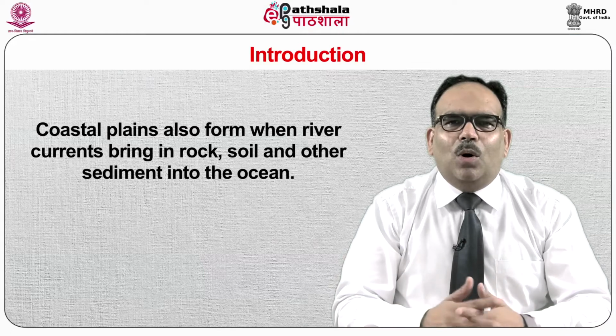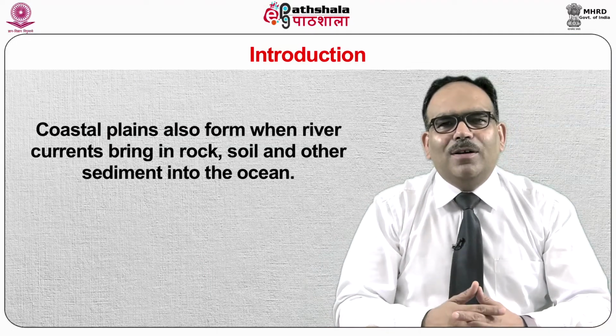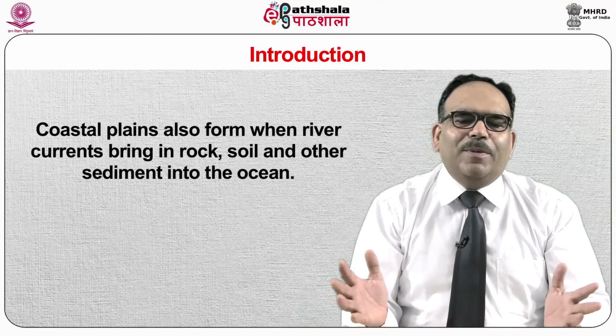Coastal plains also form when river currents bring rock, soil and other sediment into the ocean. As this material deposits, layers of sedimentary material build up over time. This forms a levelled or slightly inclined or tilted landscape.